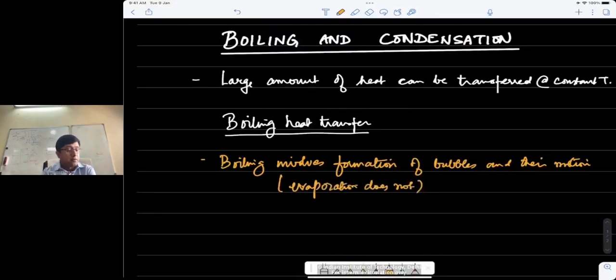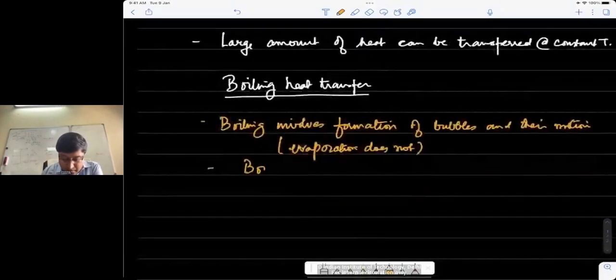and predominantly, to be even more clear, evaporation happens at the interface of a liquid and a vapor. But when we talk about boiling, we talk about boiling occurring at the interface of a solid and a liquid.